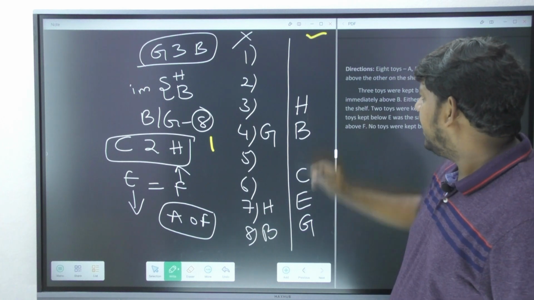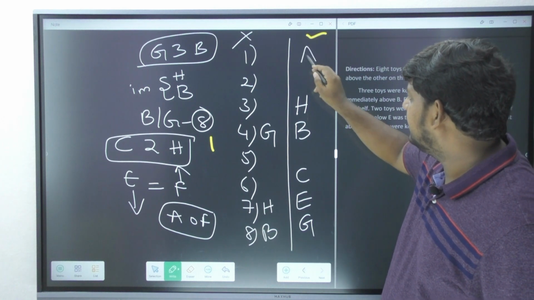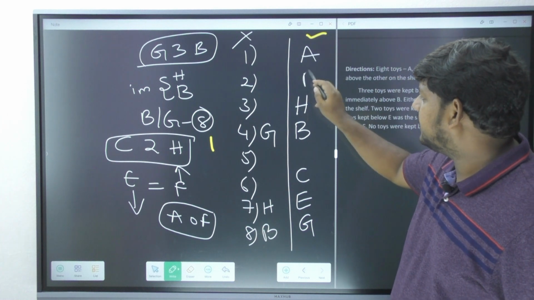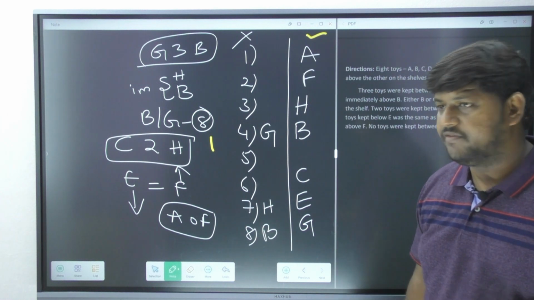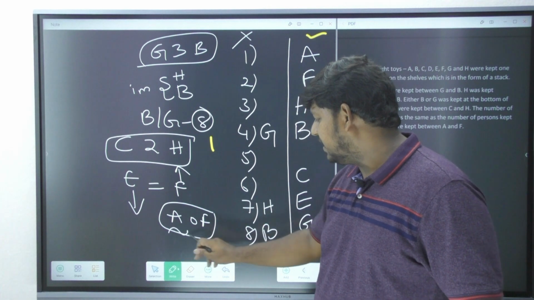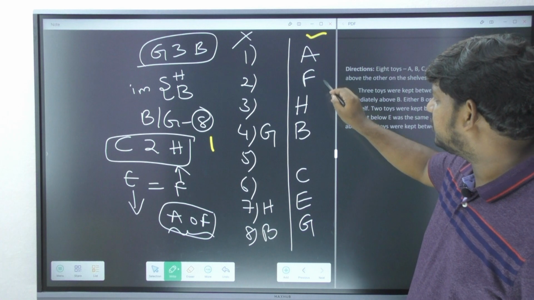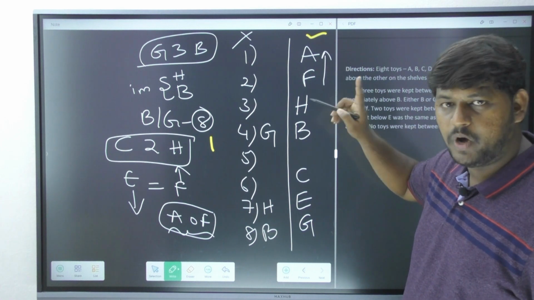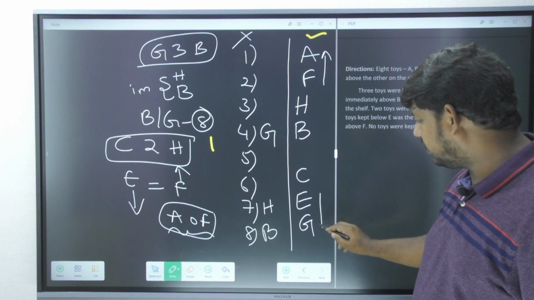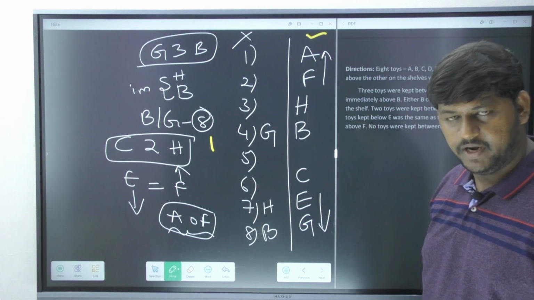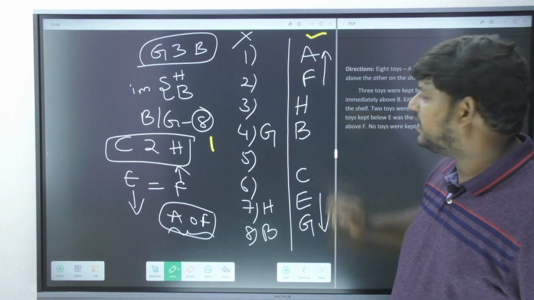Only 1. Now I place A and F here, because in between A and F there are 0 persons. Number of persons to the top of F is 1, and the number of persons to the bottom of E is only 1.